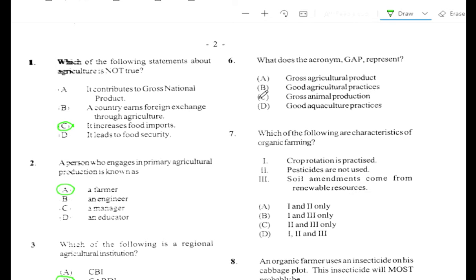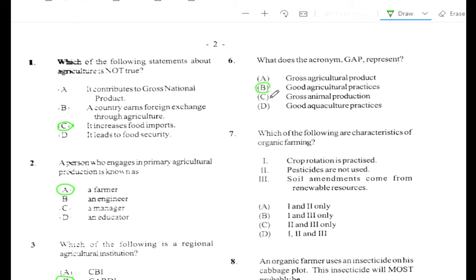Alright, question number 6. What does the acronym GAP represent? A. Gross agricultural product. B. Good agricultural practices. C. Gross animal production. D. Good aquaculture practices. The answer is B.